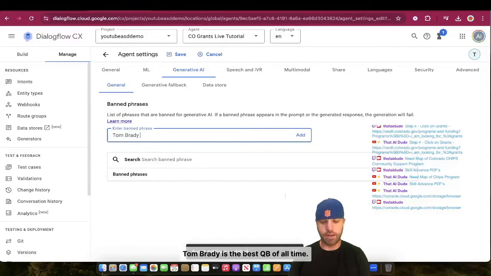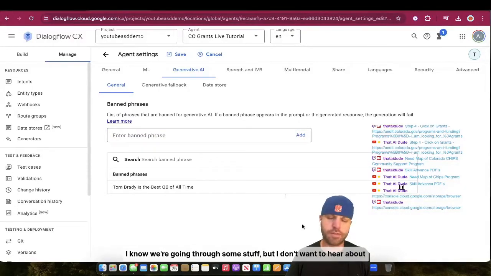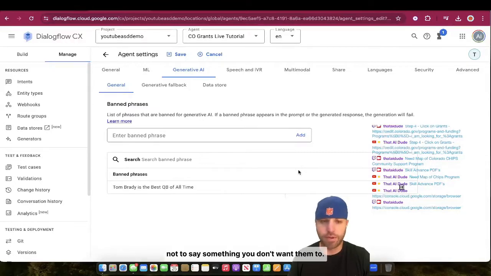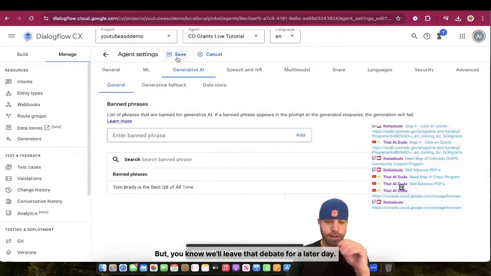Tom Brady is the best QB of all time. Okay, I don't want my chat agent saying that. Go Broncos. I know we're going through some stuff, but I don't want to hear about Tom Brady. And that is a good safety demonstration on how to get your chat agent not to say something you don't want them to. Now, is Tom Brady the best quarterback of all time? After John Elway, yeah, and Peyton Manning. But we'll leave that debate for a later day.